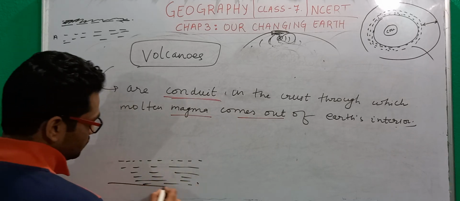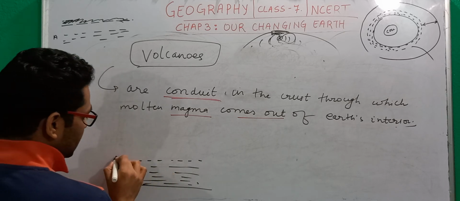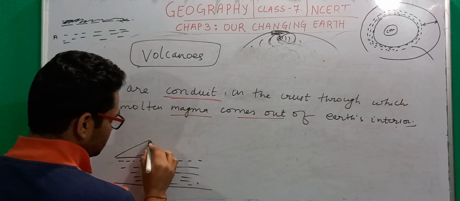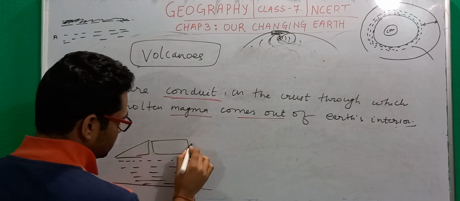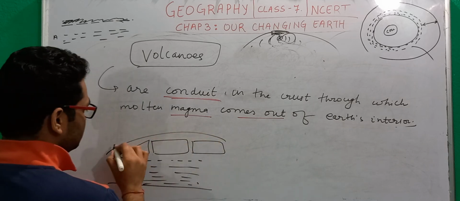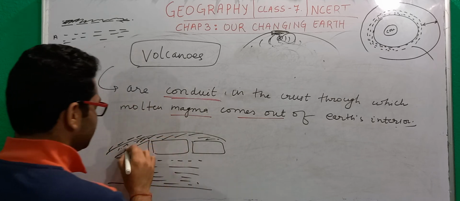And then we have a core which is at very high temperature and pressure, and then we have lithospheric plates that are moving here and there. Above these plates is soil and all these things, and above which we live.